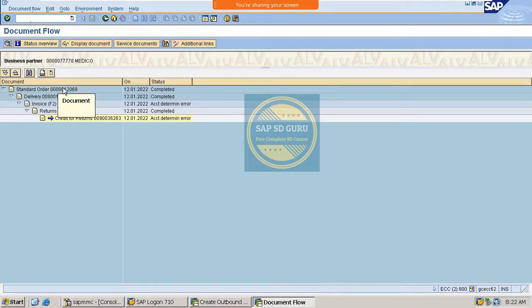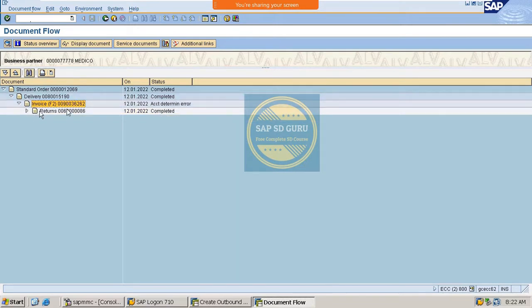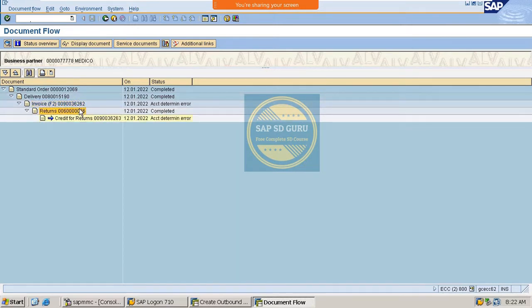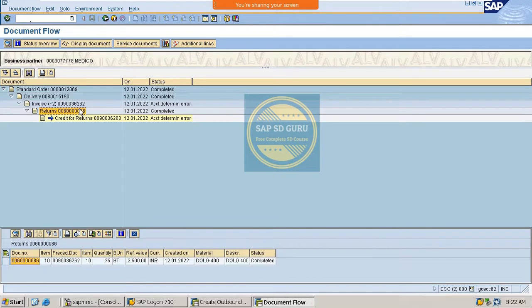See, previously the standard order got created and delivery got created and invoice got created. Then a return order got created. See, returns. Here, this is the return process. Then the return invoice got created. Are you clear with it? Yeah, clear.